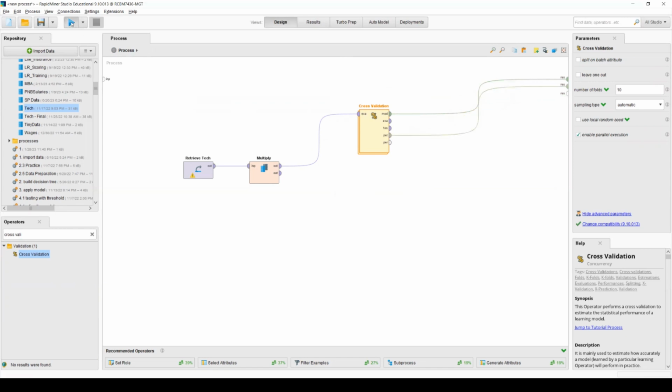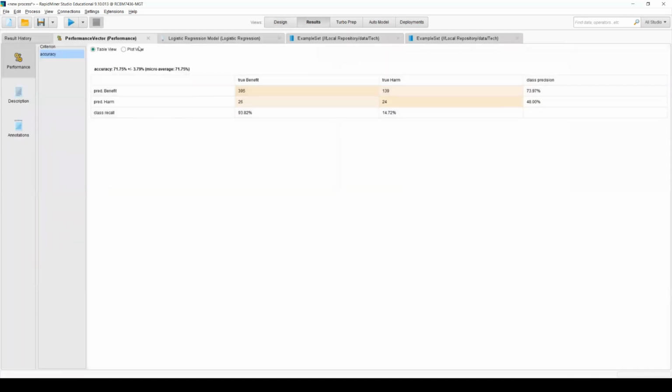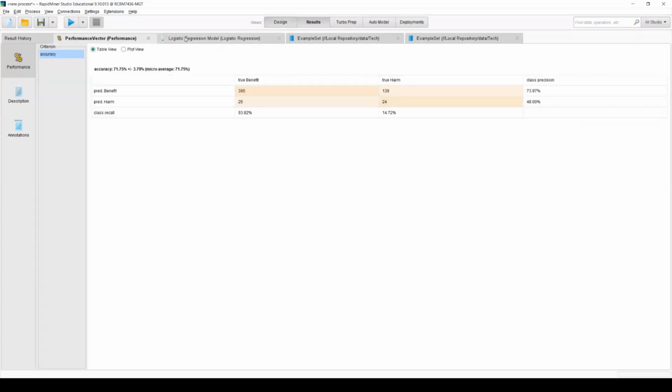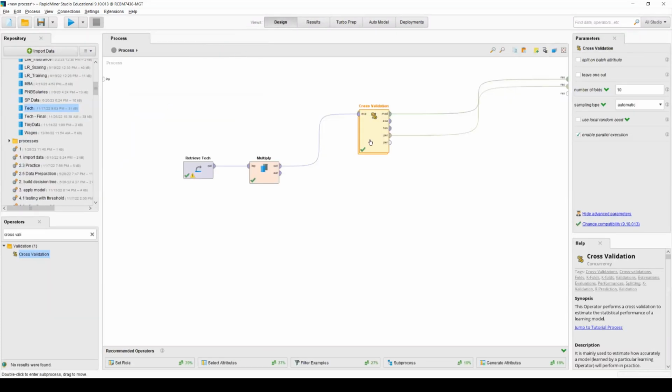So when you click this one, you will see my model has around 71.75% with around plus minus 3.79 since I have 10 different tests, 10 folds. So this one looks the same, but I just use a cross validation.